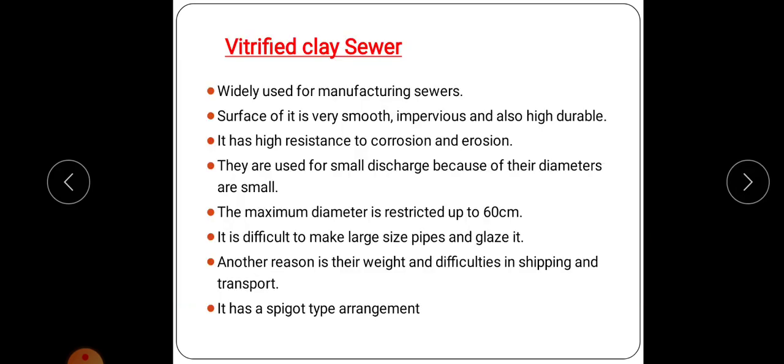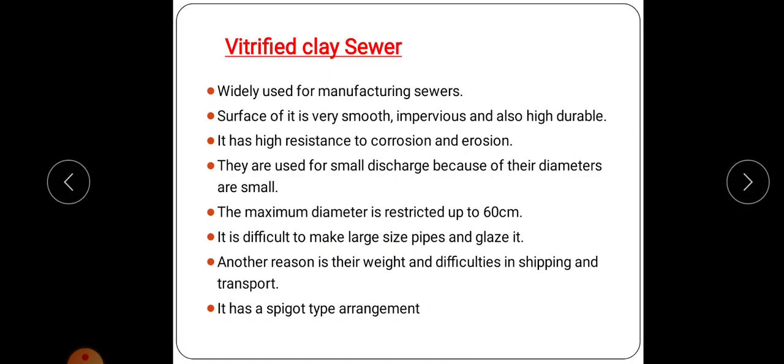Next is the vitrified clay sewer, which is the most widely used and most common type of material for manufacturing sewers. The surface is very smooth, impervious, and highly durable, and it has high resistance to corrosion and erosion. They are used for small discharges because the diameters are small. Usually the maximum diameter of a vitrified clay sewer is 60 centimeters.